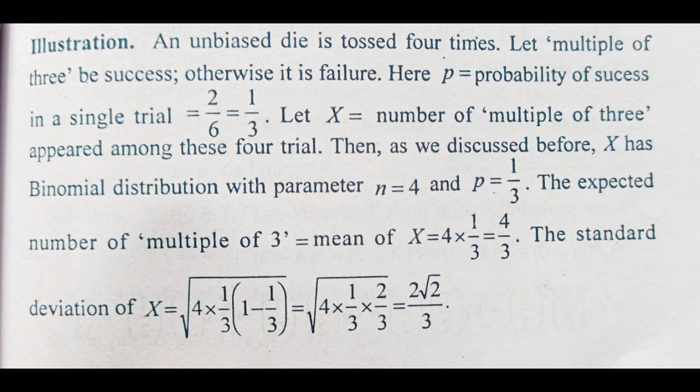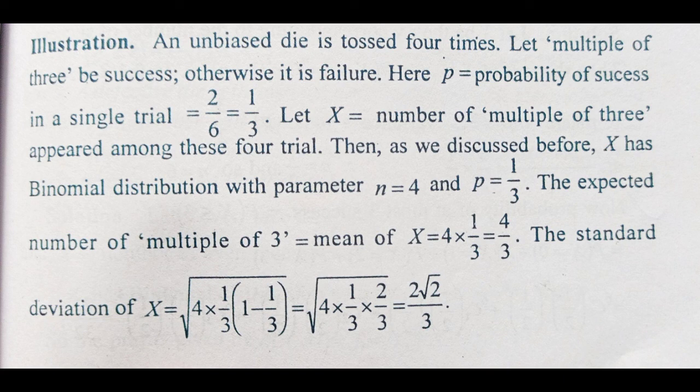If we see it through an example, suppose an unbiased die is tossed 4 times. Let a multiple of 3 be success, otherwise it is a failure. Here p, the probability of success in a single throw, is 2 by 6, that is 1 by 3. If we take x equal to the number of multiples of 3 that appeared among these 4 trials, then as we have discussed, x is binomial distributed with parameters n equal to 4 and p equal to 1 by 3. Here the total number of trials is 4, that's why n comes out to be 4, and the probability of success, as we have seen, is 1 by 3.